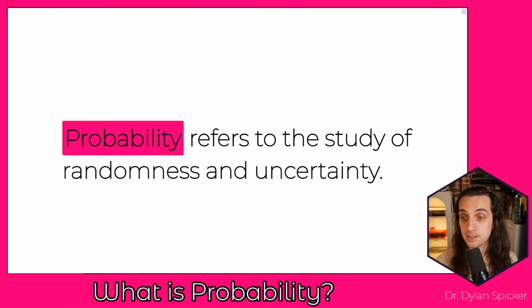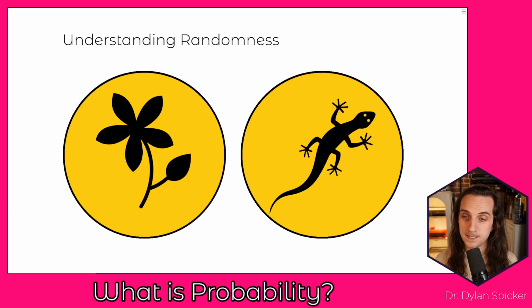So when we refer to probability, we're referring to the study of randomness or uncertainty. Broadly speaking, if what we're dealing with when we are studying mathematical concepts is addressing uncertainty, addressing randomness, then we're dealing with the concept of probability. And at the heart of everything that we do with probability is this idea of randomness or uncertainty or chance. And so while chance is all around us, it's useful for us throughout the study of probability to grab hold of examples that we can use to walk through what we actually mean by randomness or chance.